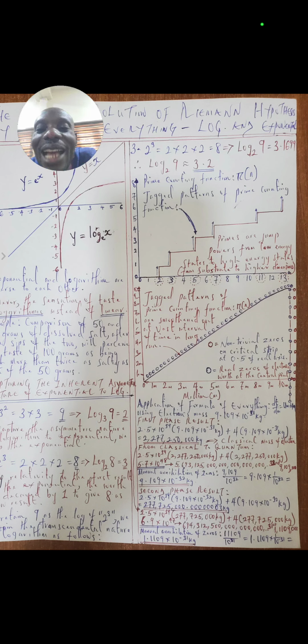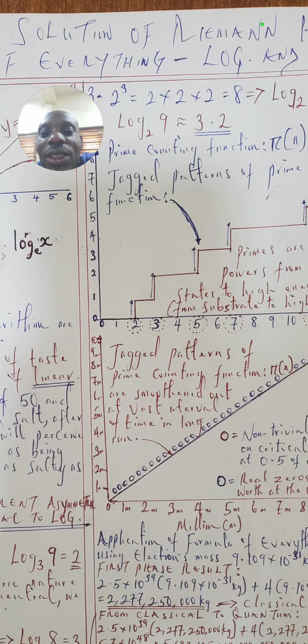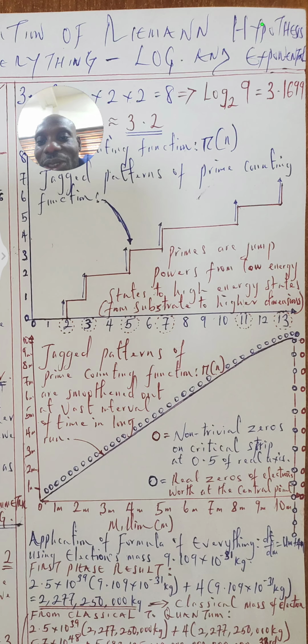So we then realize that primes, they are jumping powers from low energy state to high energy state. As well, we can call them jumping powers from substrate dimension to higher dimension. Now, when you look at this prime counting function, we have these jagged patterns, and from there we can get to see how primes could give us these jumping powers.